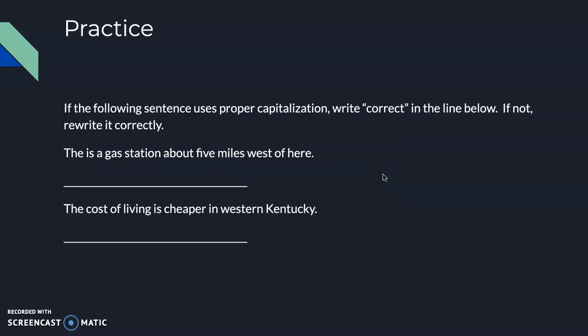Let's look at some examples. There is a gas station about 5 miles west of here. You're just using "west" generically, not as a specific place. So it's not capitalized, and that's correct. So we don't need to rewrite this sentence.